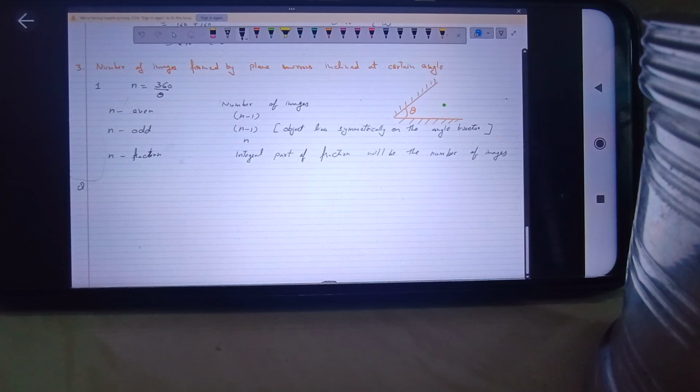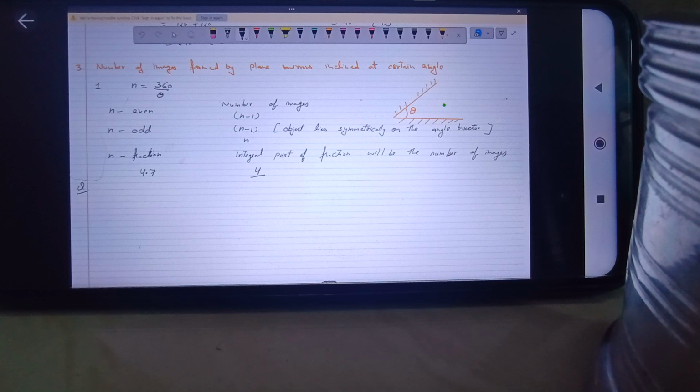Now say I'm giving you a simple question. Say the object is placed symmetrically. What will the number of images be if it's a fraction? Let's take an example. Say the fraction comes out to be 4.7. You calculate n, that means 360 upon theta, and it comes out to be 4.7. Then the number of images will be 4. So whatever the angle is given, if there is a fraction, then you remove the decimal part, and whatever the integral part is, that will be the number of images.